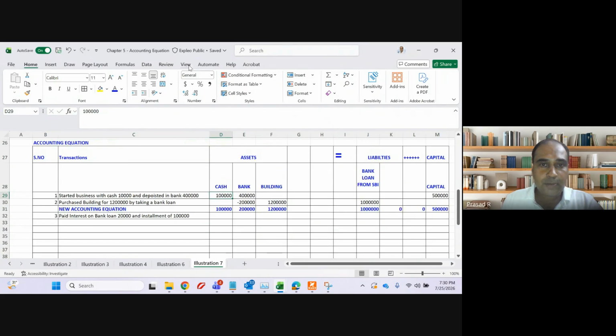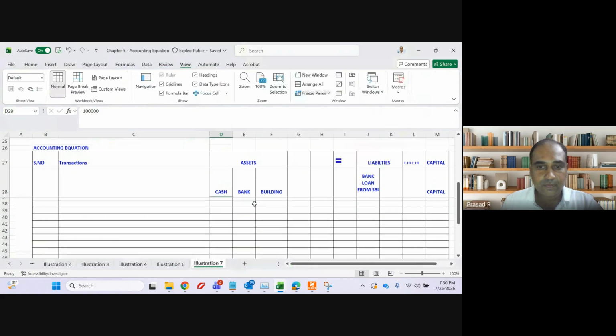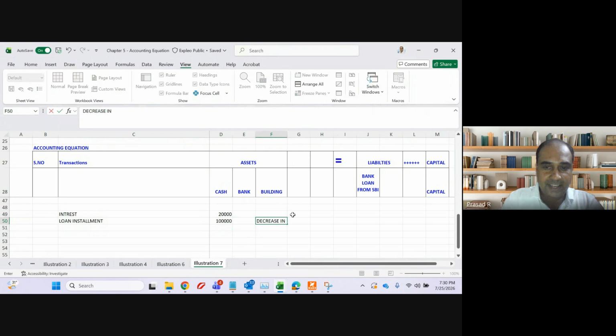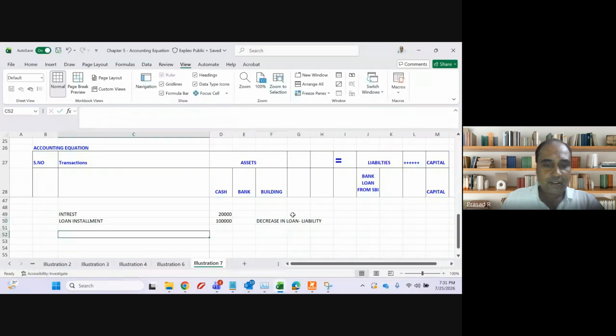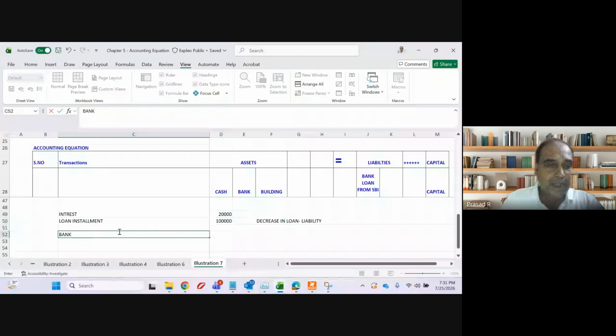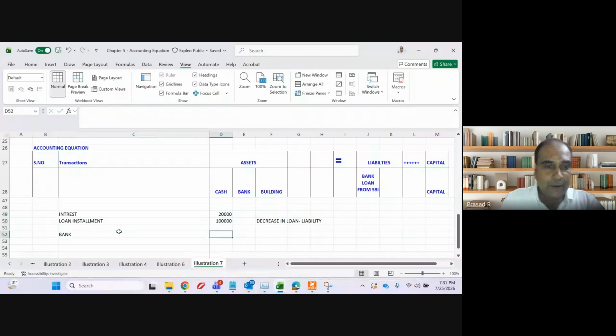When I pay my loan installment, will my loan increase or decrease? It will decrease. Yes, sir, it is a decrease in loan, which is a liability. Okay. And I have to pay 1,20,000. Whenever I take a bank loan, the payment will always be from my bank account only. So I will have to pay 1 lakh rupees of EMI plus 20,000 of interest. So my total amount paid from my bank account will be 1,20,000.